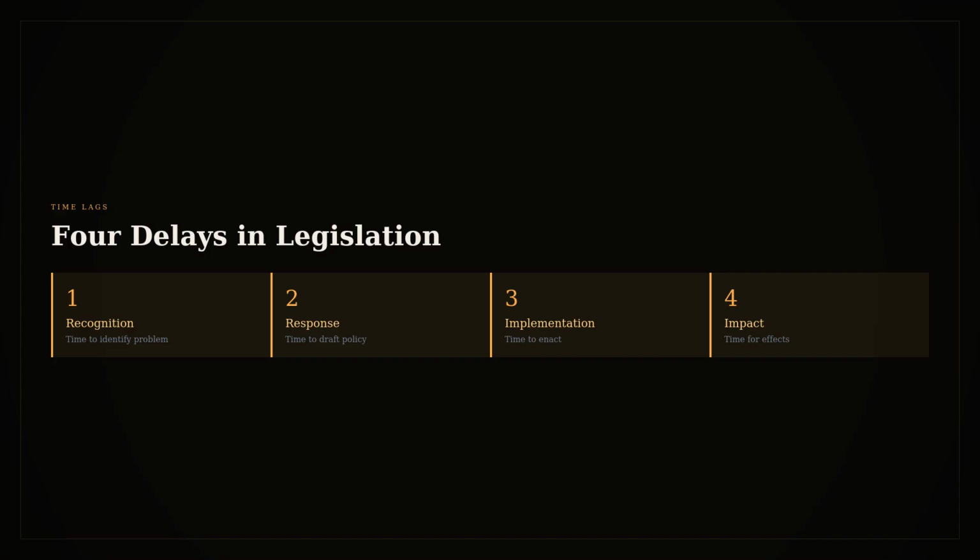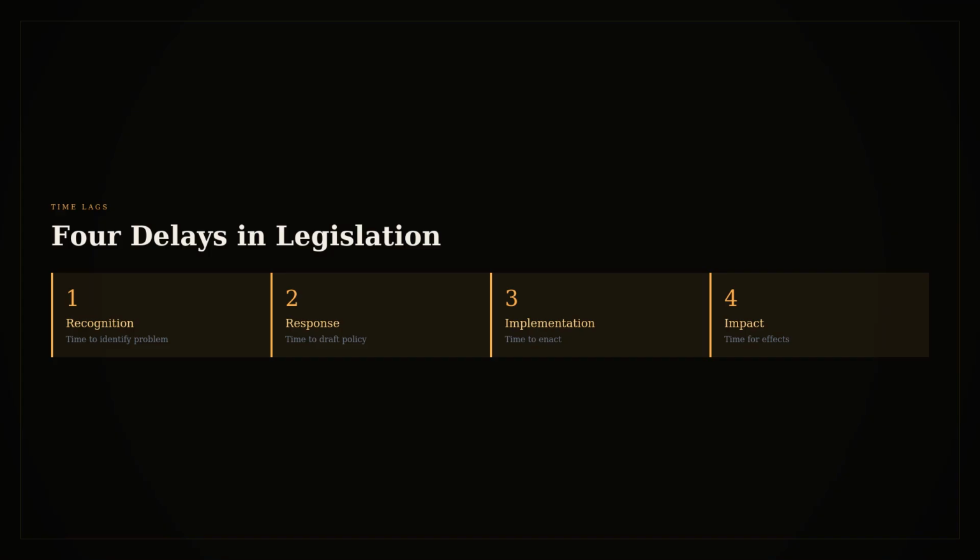Delays are endemic to the legislative sector. Recognition delay, time between a problem emerging and legislators noticing it, can be months or years. Response delay, time between recognizing a problem and passing legislation. Debate, negotiation, procedural requirements all take time. Implementation delay, time between passing a law and it taking effect. Bureaucracies move slowly. Rules need to be written. Agencies need to be staffed. Impact delay, time between implementation and actual effects on wealth distribution. Even good policy takes time to change outcomes.